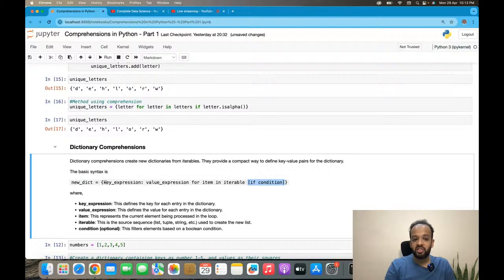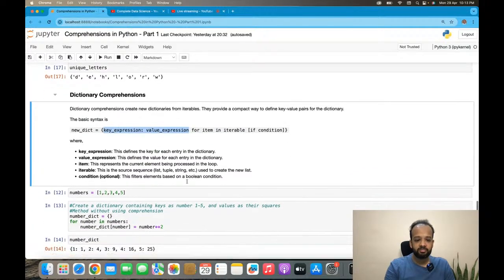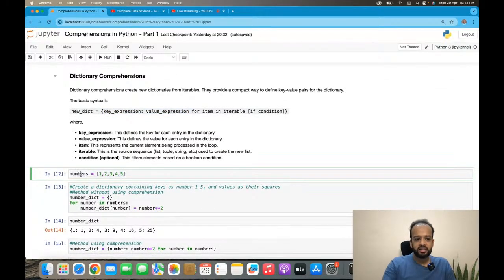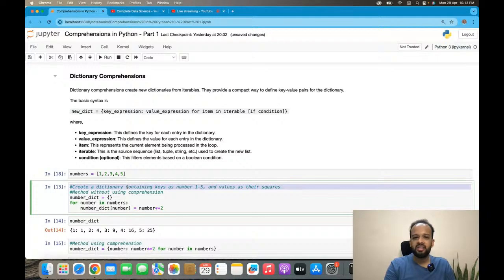But the key here is you don't only have an expression here. You need to have a key expression and you need to have a value expression. The key expression will define the key for every entry and the value expression will define the value for every entry in the dictionary. So let's see how this happens. Now, I've taken the same list numbers. I want to create a dictionary containing keys as numbers and the values as their squared value.